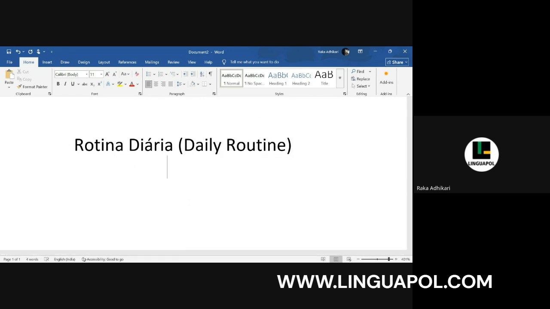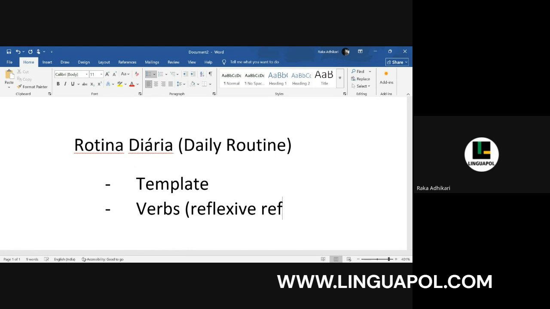So what all will we learn in this? First, we'll look at a template of daily routine, what you will follow and write your own daily routine on the same. Then we will look at some verbs, and these verbs will be reflexive verbs. We will come to know what reflexive verbs are. At the end of it, we will form our own daily routine.